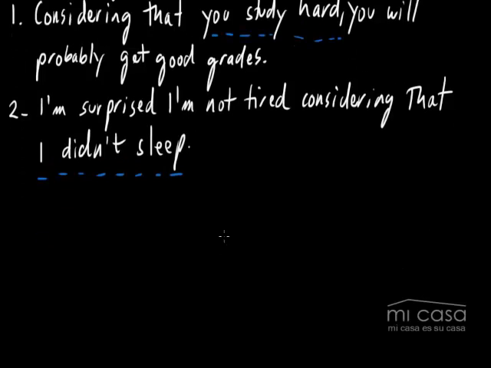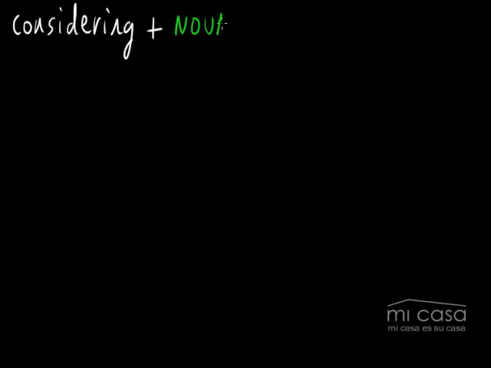And I'm actually going to go down some more. We just saw how to use this with a full sentence, but you can also use it with a noun. Considering plus a noun. In this case, there is no that. You just say considering plus a noun. Alright, and let's just look at one example.